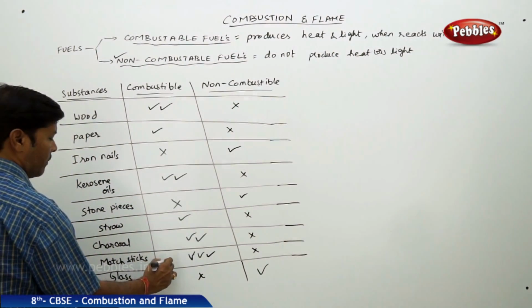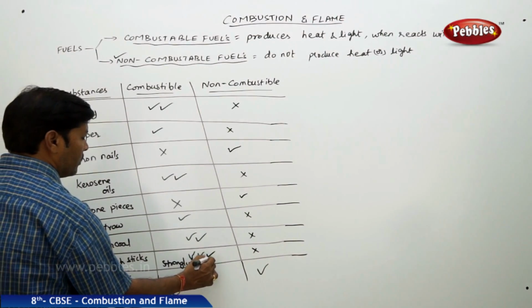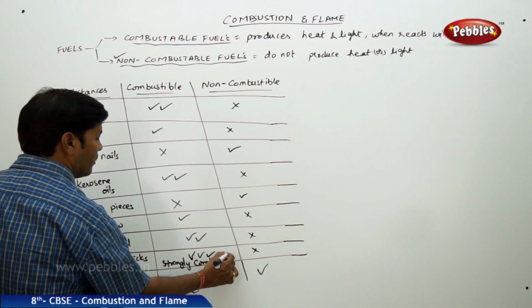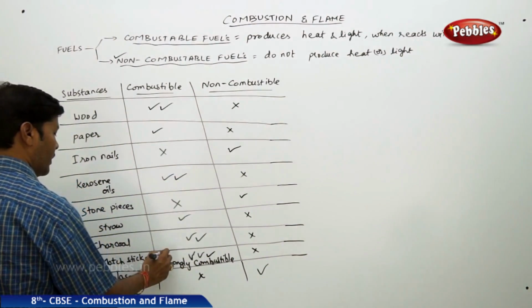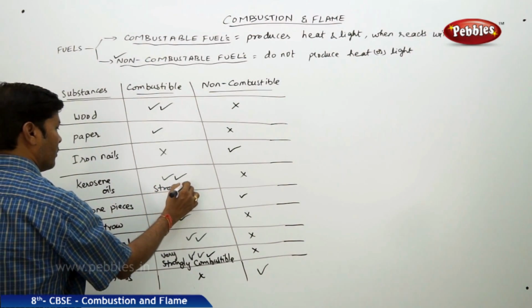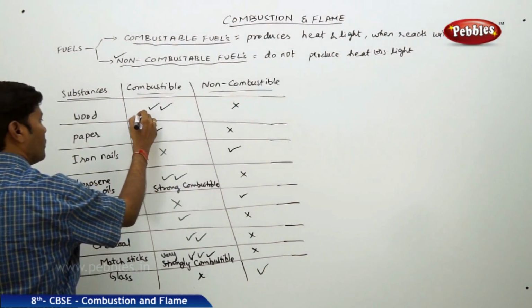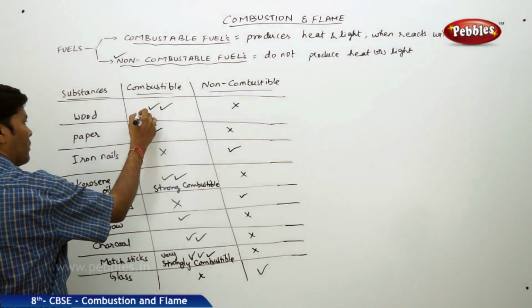So here I can use the words strongly combustible, very strongly combustible, and here strongly combustible.